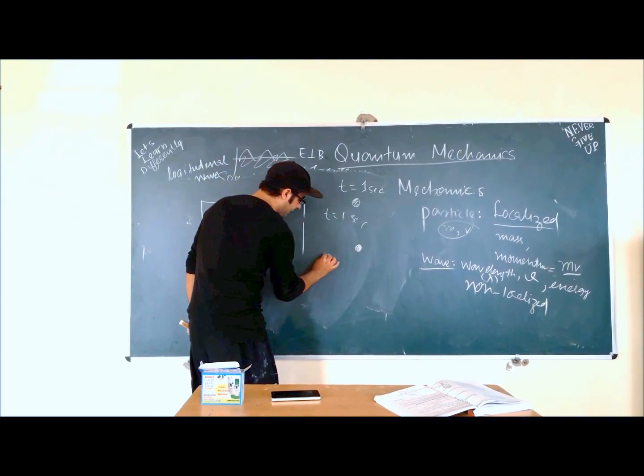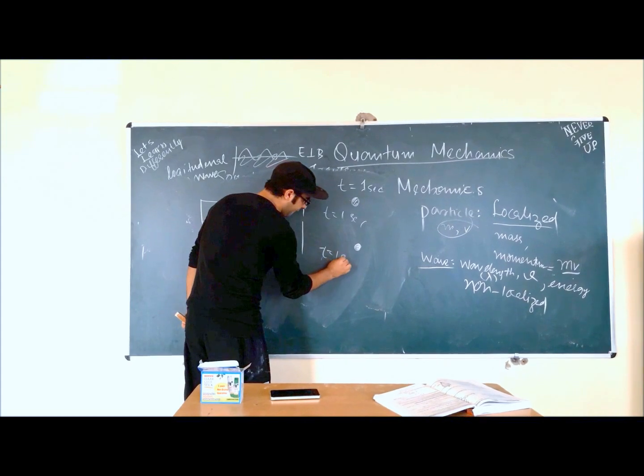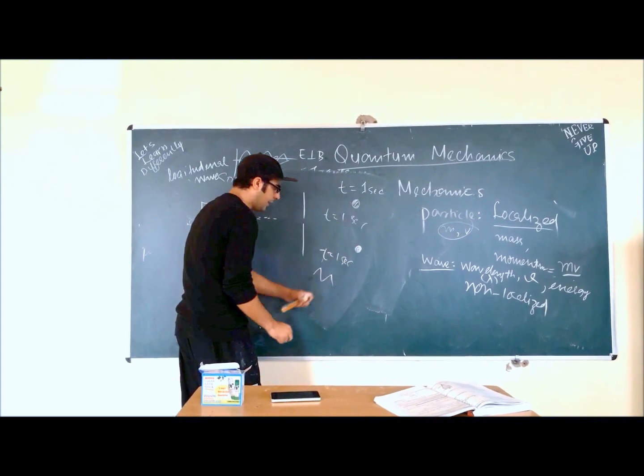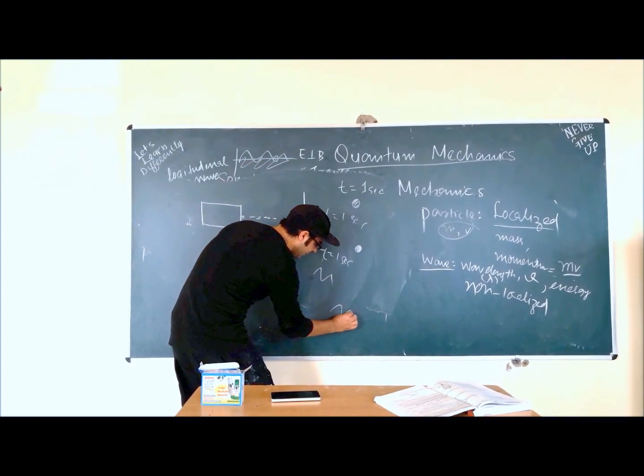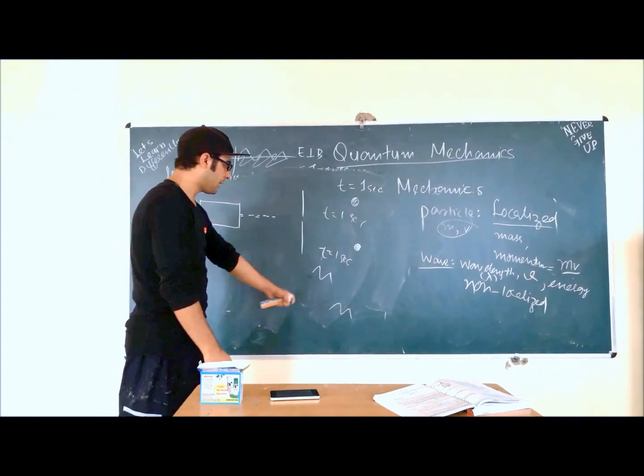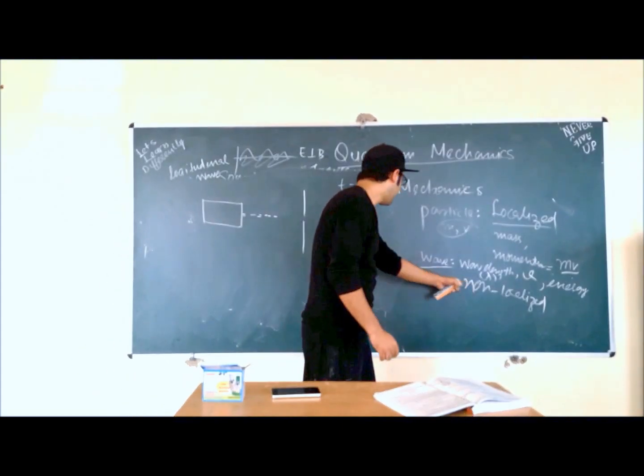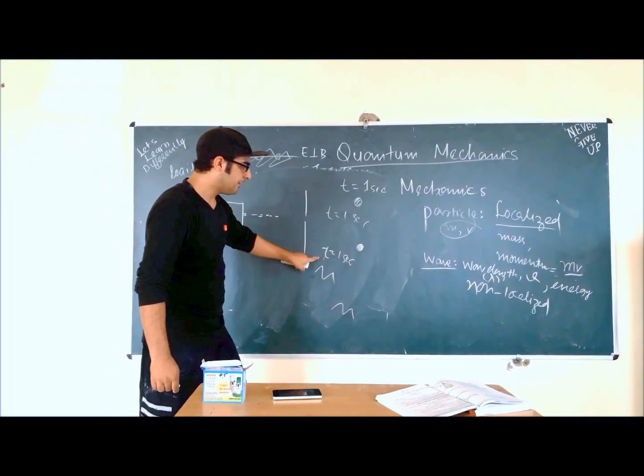So if a wave is here at t equals 1 second, at the same instant this wave could also be present over here. This property is called non-localization. Particles are localized and waves are not localized.